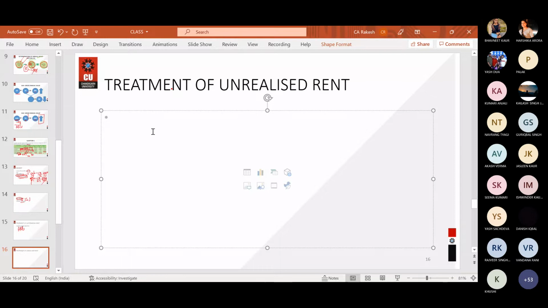Write it like this way: unrealized rent will be subtracted from ARR. Unrealized rent will be subtracted from ARR. And let us discuss a question on the basis of it, and then we will move further.